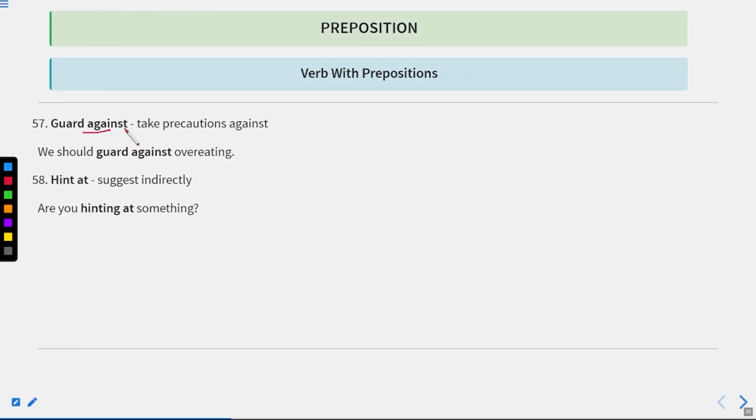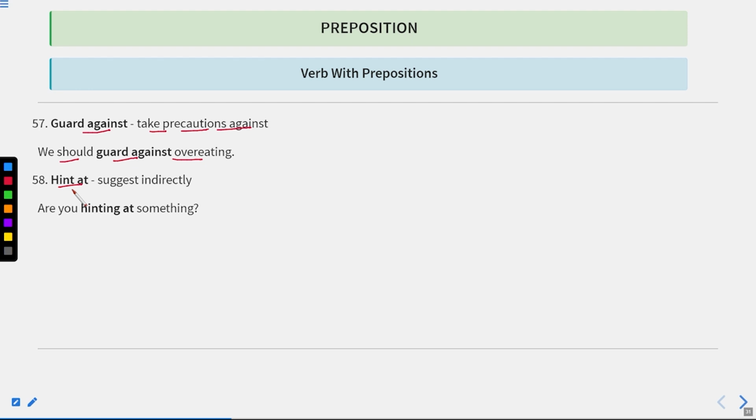Next is guard against, take precautions against. Guard means when we protect something. So when we take precautions against something, it means we guard against something. We should guard against overeating. It means we should take precautions against overeating. We should not overeat a lot. If we have overeaten, we can take some medicines for digestion.